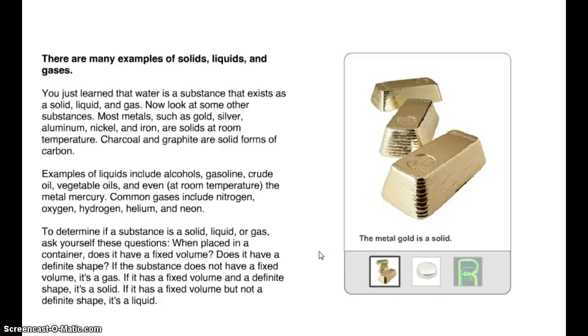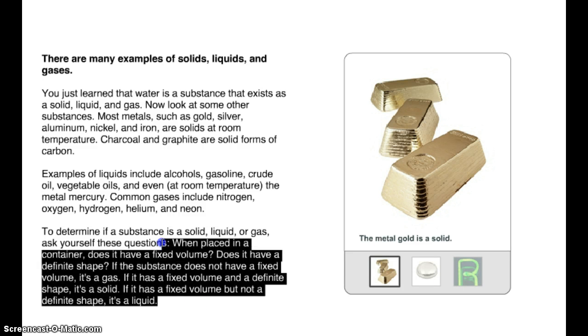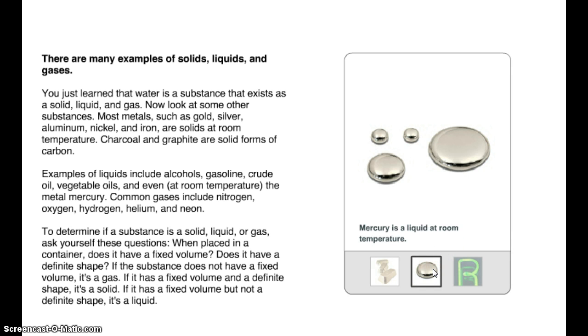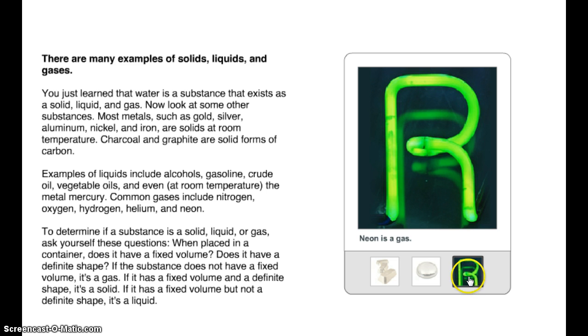Now, obviously, I know you can tell if something is solid, liquid, or gas by looking at it, but in the test questions, they're going to base it off these definitions. So make sure you know them. So metal gold is a solid. Mercury, which you may have heard of in the old thermometers, is a liquid at room temperature. And neon is a gas.